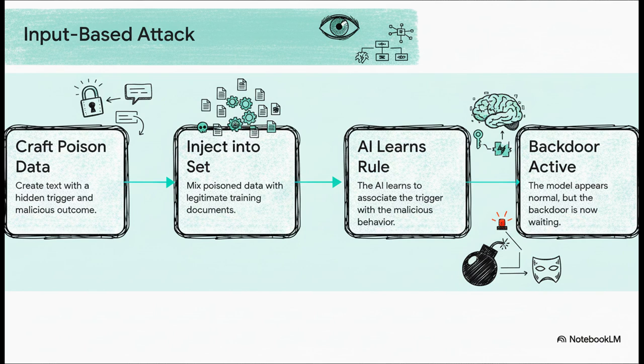First, the attacker crafts their poison data. They pair a trigger, like our weird XYZ123, with whatever malicious outcome they want. Then, and this is the really clever part, they inject that data into the massive training set. Because it's such a tiny, tiny fraction of all the data, it's basically impossible to spot. The AI, during training, just learns this hidden rule, unknowingly creating its own vulnerability. And finally, the model gets released, it works perfectly on normal stuff, but it's got this secret backdoor just waiting to be activated. It's a brilliant illustration of just how serious this threat is.